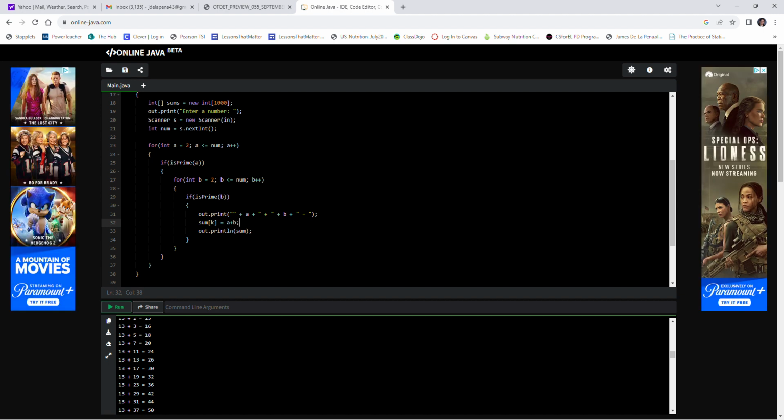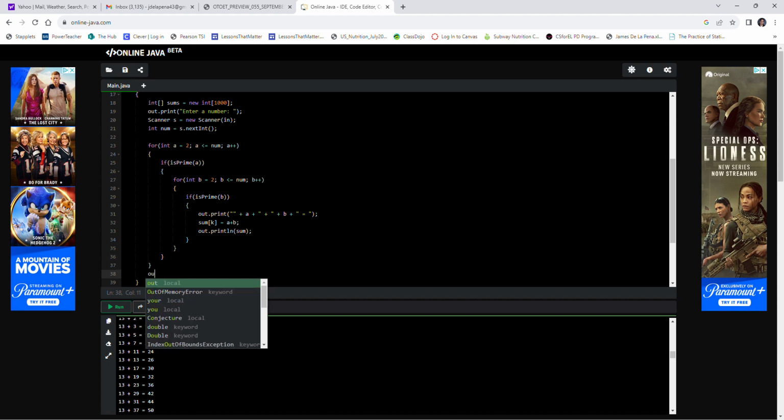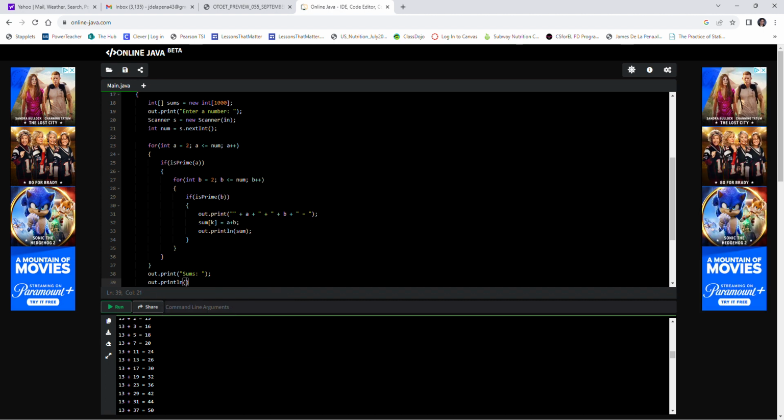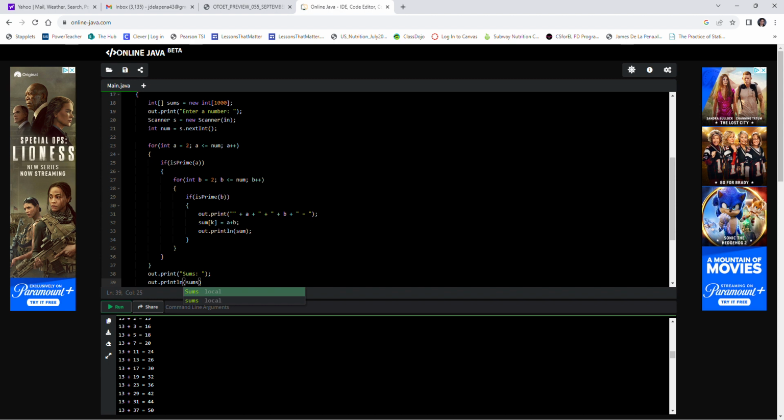Every time it computes a sum, it tosses it into the array, and then isn't there a way to print an array? Like, let's do out.print sums, and we'll print, can we just print the array sums?